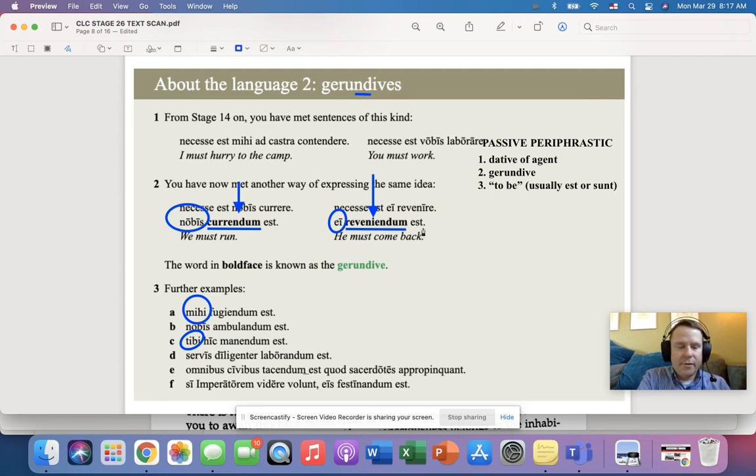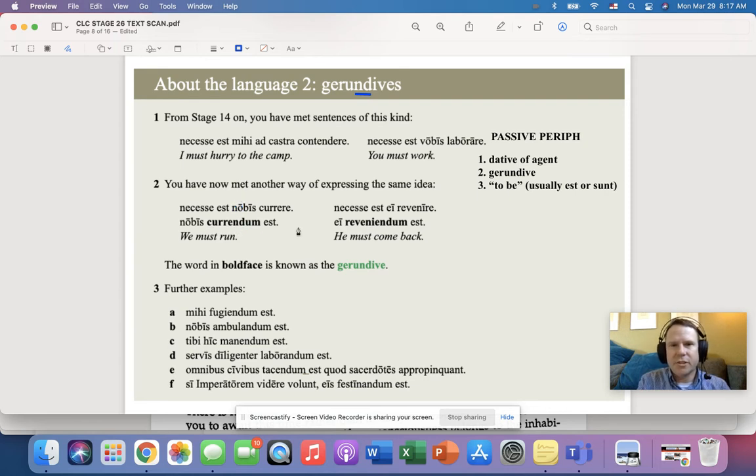Okay? Now, let me get rid of all of that because I want to clear up the rest of this here. Now, in terms of translation, the biggest thing that I want you to know is must. Okay? So we're not saying he is coming back or he will come back or he might come back. The point of this passive periphrastic construction is how in Latin you say must.